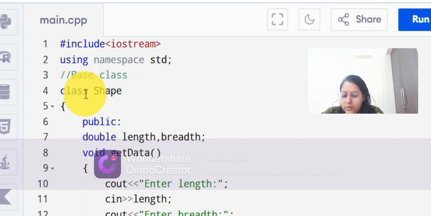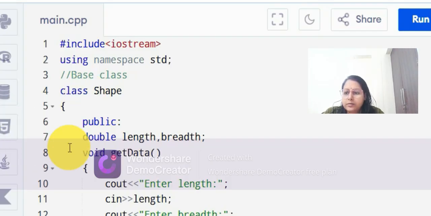Now we are going to start our derived class, which is called the child class also, rectangle. So this rectangle class will derive all the properties of the parent class. That is the funda actually, inheritance derives all the properties of the parent class.